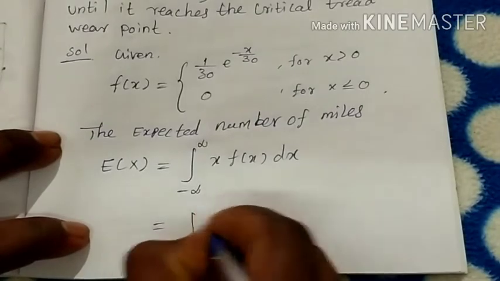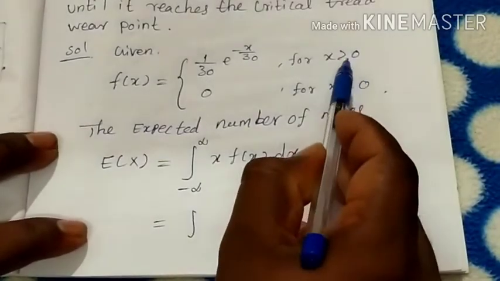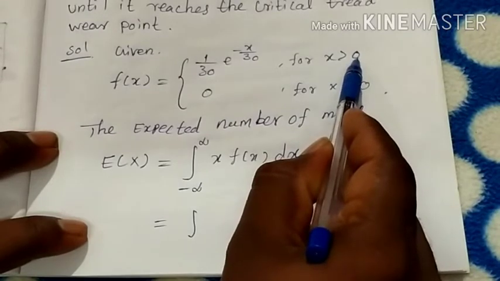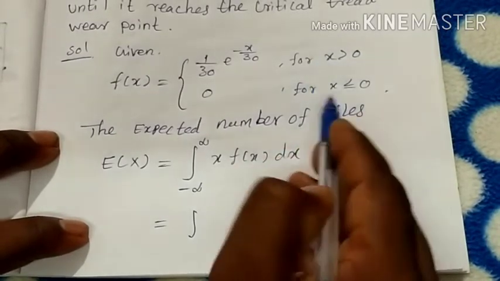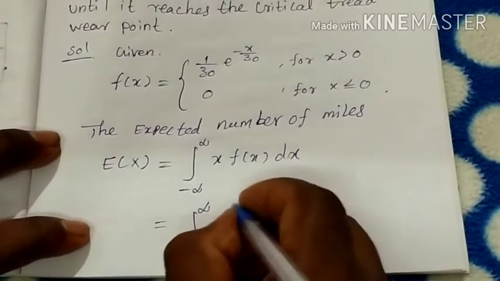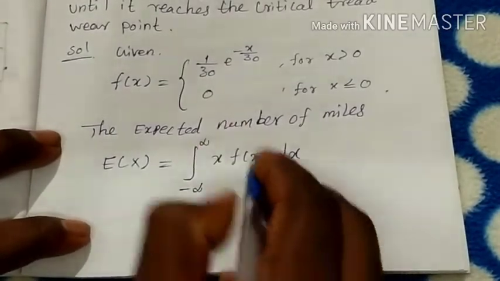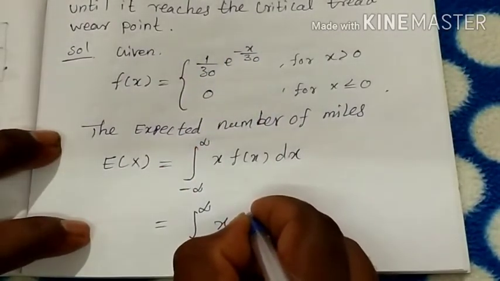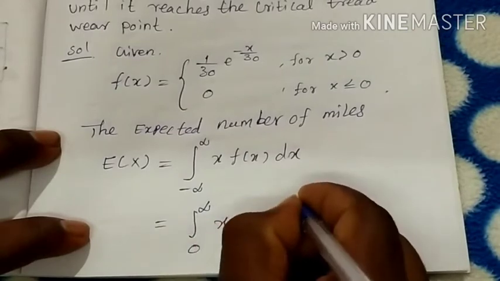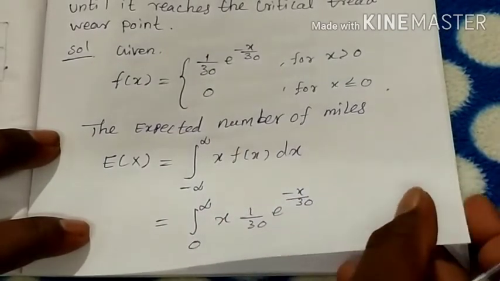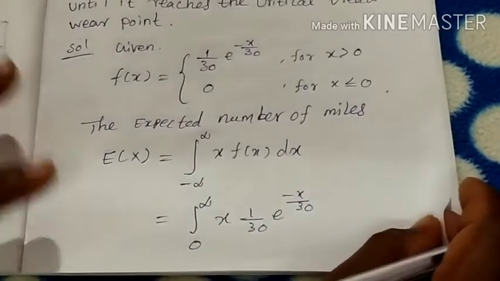So it equals the integral with lower limit 0 and upper limit infinity, of x into 1 by 30 into e power minus x by 30. Understood? Then the next step.